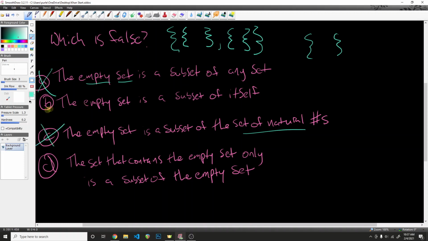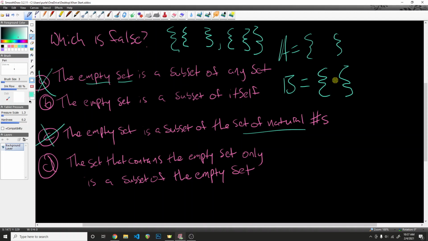And then the only thing left here is B, that the empty set is a subset of itself. Well, we have to look at our definition of what a subset is. Here we could say that A is equal to this and B is equal to this as well, and both of these are the empty set. For B to be a subset of A, every single element inside of B has to be in A. Well, if we look at it, we don't even have to check anything because there's nothing to check.